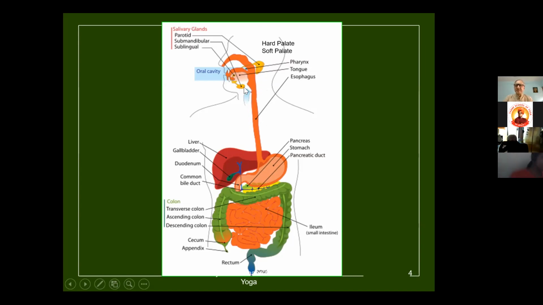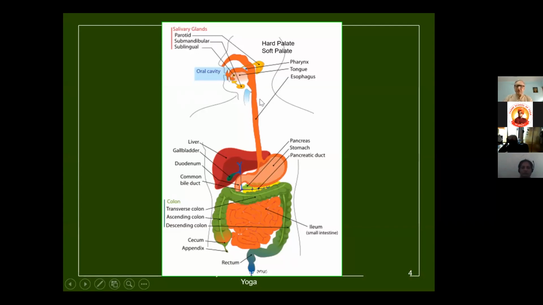Then there are the salivary glands. One peculiarity of the body is that there are many structures in pairs, like the thyroid. Some structures are not in pairs, they are single. Similarly, the salivary glands are in pairs. There are three: the parotid gland, the submandibular gland, and the sublingual gland. No need to remember these names, but we should remember that the salivary glands which produce saliva are located below the lower jaw and near the ears. These are the locations of the major salivary glands. Then there is the esophagus, as can be seen here.